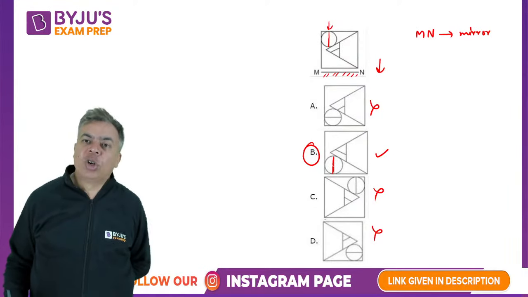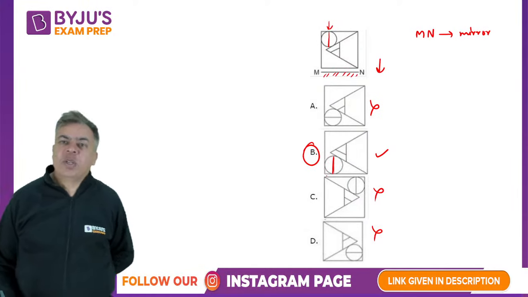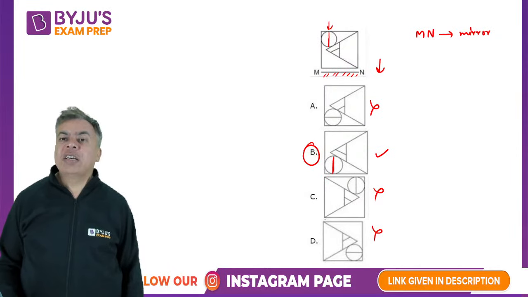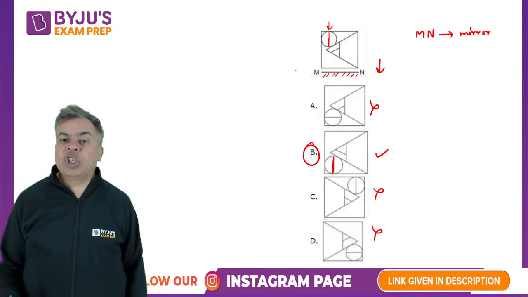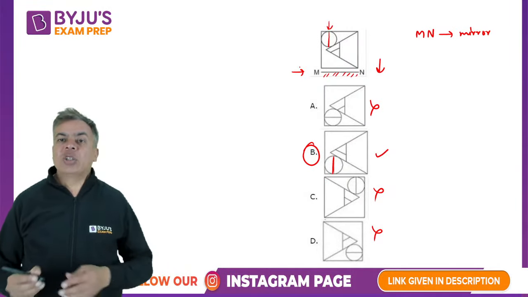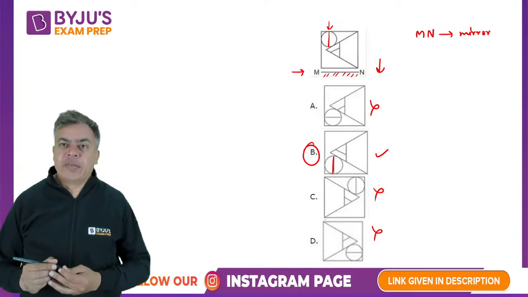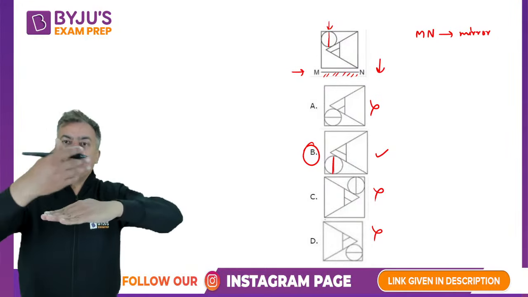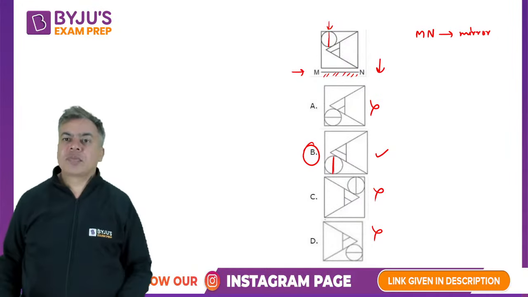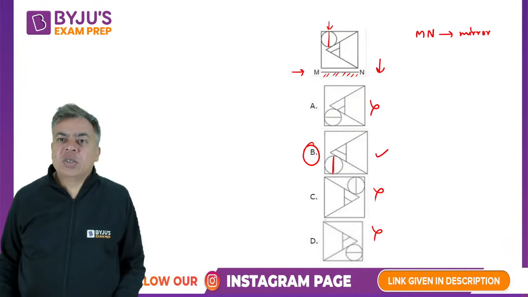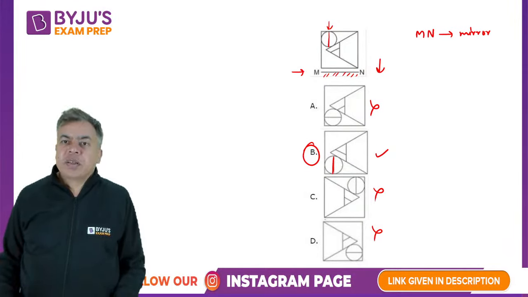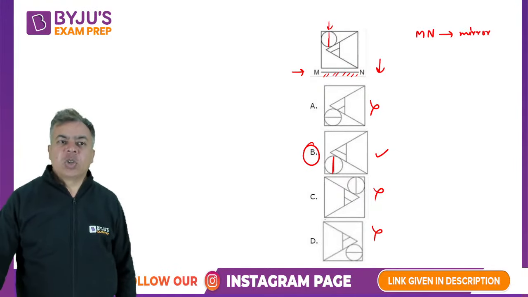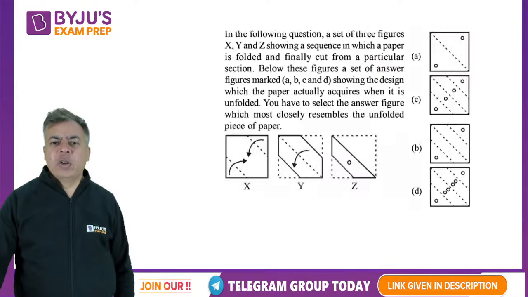Okay, yes, Dhruv, Rakesh, Satyam, Shruti, Nandini, B is the correct answer, not C. Here it is not your MN. Look at the position of the mirror. Soham, look at the position of the mirror. The position of the mirror is downwards, so it will be like a water image. Yes, Nandini, Shiva, correct. Okay, let's move to the next one. Quickly we will do many questions.